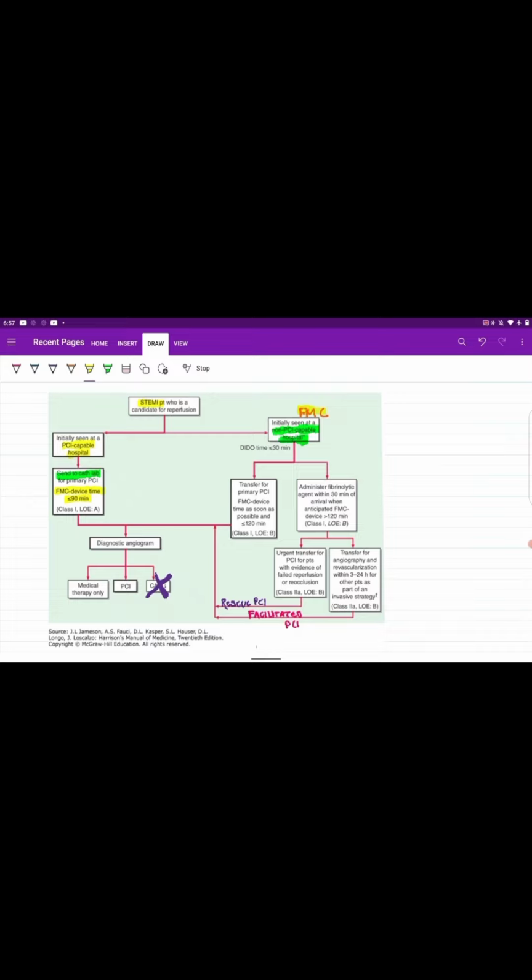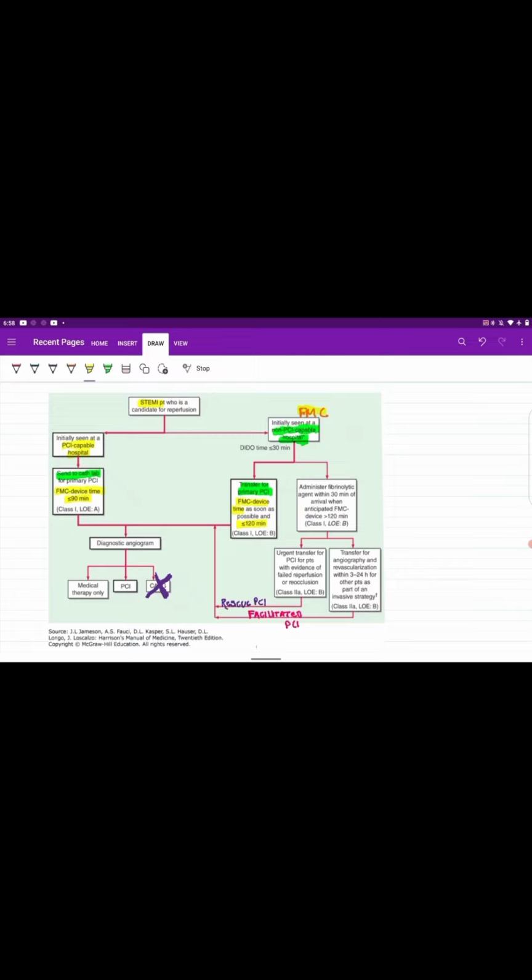Now what to do if the patient shows up at a non-PCI capable hospital? Then this non-PCI capable hospital becomes the first medical contact. Here there are two situations. If it is possible to transfer the patient to a PCI hospital and the first medical contact to device time, that is the PCI time, is less than 2 hours, that is less than 120 minutes, we will definitely transfer the patient for primary PCI because PCI is more effective in treating STEMI.